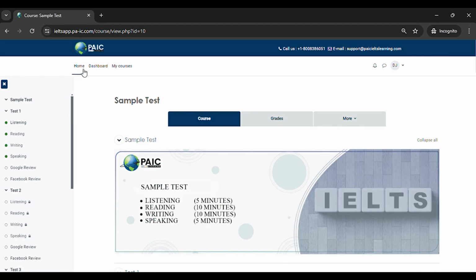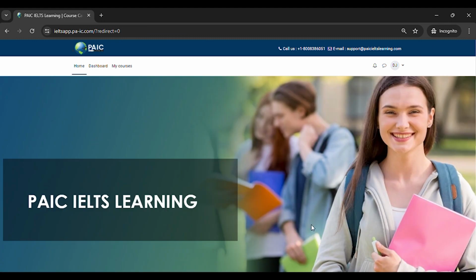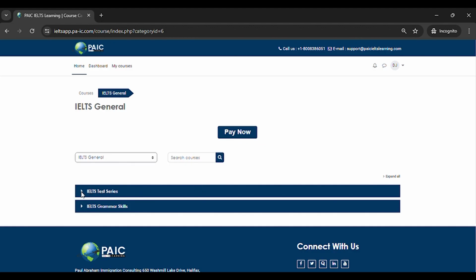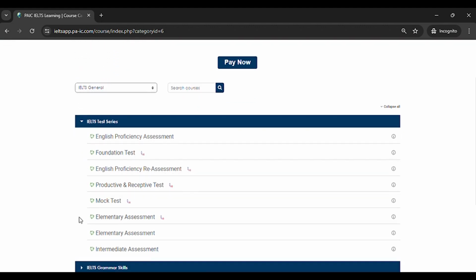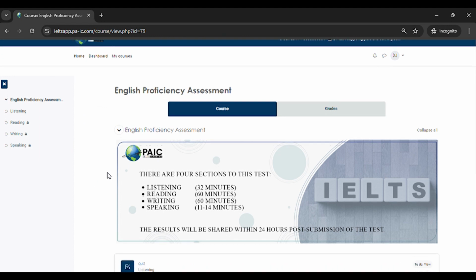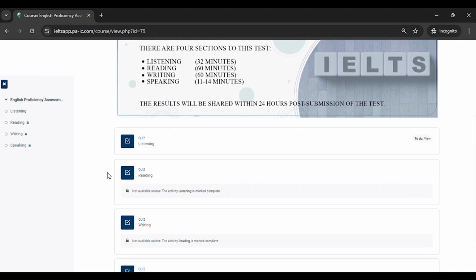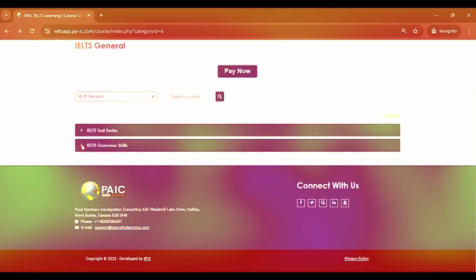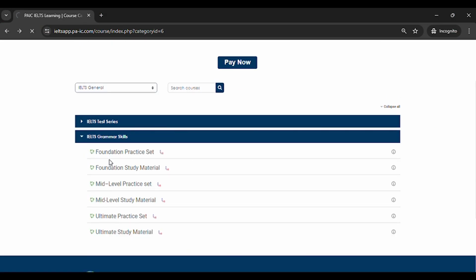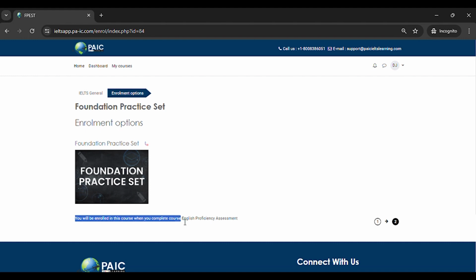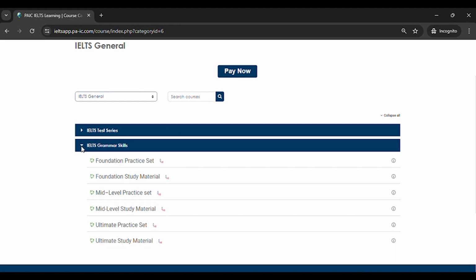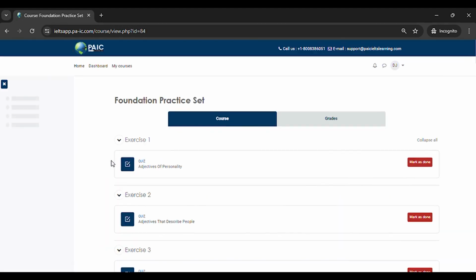Click on Home and then IELTS General to access the IELTS test series. Start with the first test, English Proficiency Assessment, and follow the same steps as before for each skill. Once you complete the first test in the IELTS General, you will be enrolled in the Foundation Practice Set. You can access this section to practice grammar exercises such as conjunctions, verb tenses, and adjectives, etc.